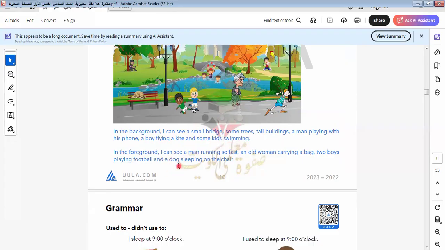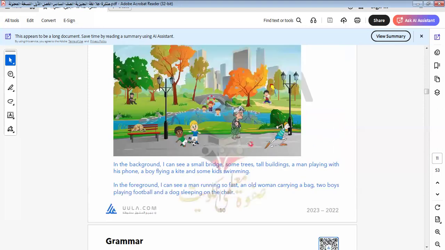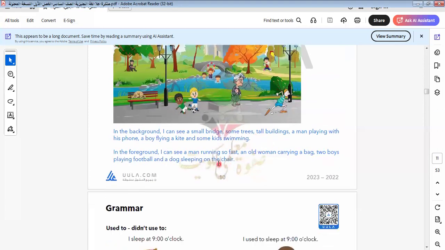In the foreground, I can see a man running so fast, and an old woman carrying a bag, two boys playing football, and a dog sleeping on the chair.